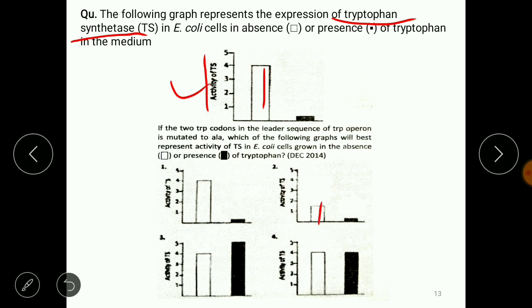But in the presence of the tryptophan, some basal level expression is there, so that will remain as it is, right? So the activity of the tryptophan synthase will be less in the absence of the tryptophan, because the tryptophan triplet codon has been replaced by the alanine, isn't it? So the answer would be second. Second would be the correct answer, right?